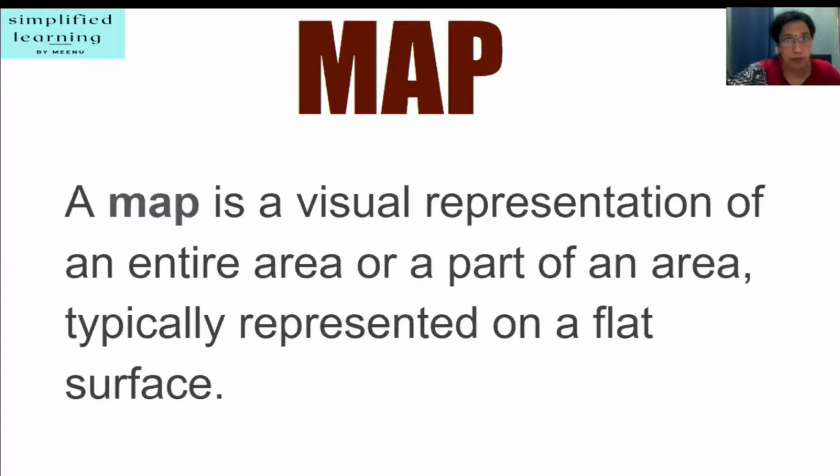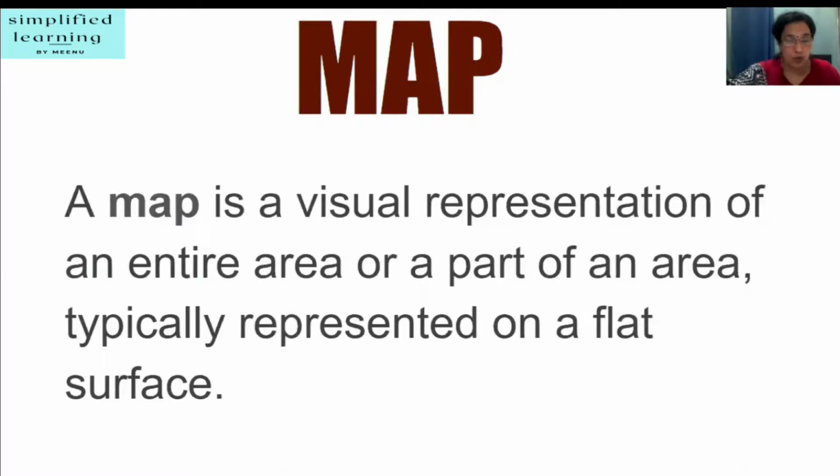So, what is a map? A map is a visual representation of an entire area or a part of an area typically represented on a flat surface. Let me simplify. Maps are drawings that give us information about a place at a particular time. These are representation of the real world drawn accurately on a flat surface.